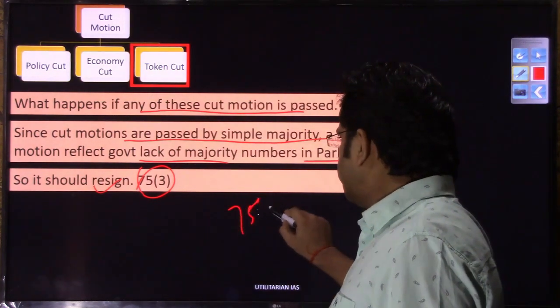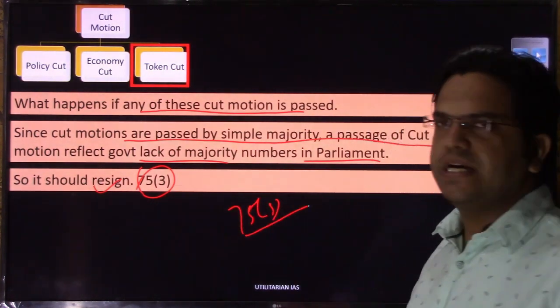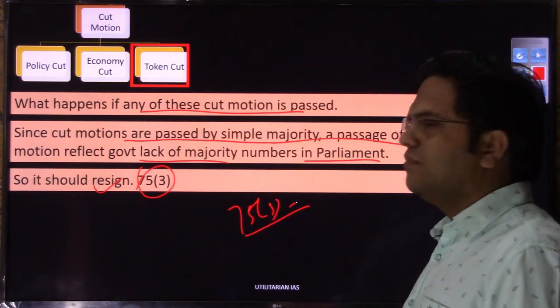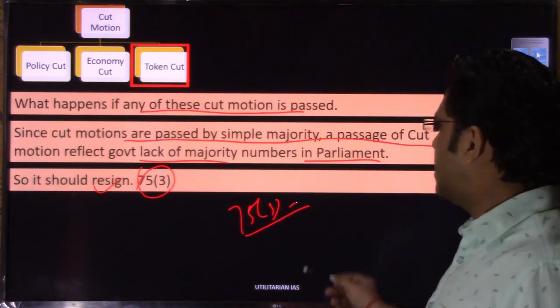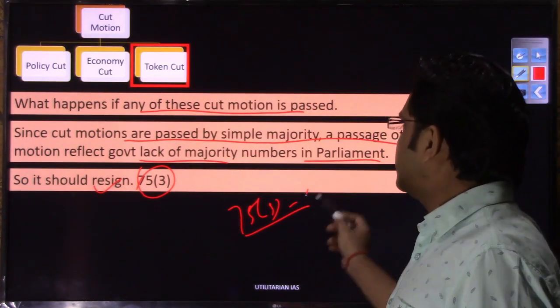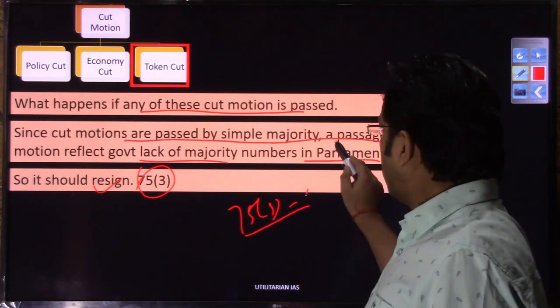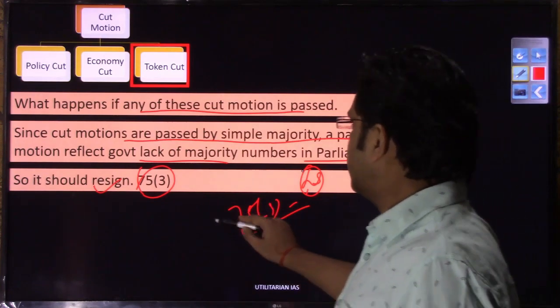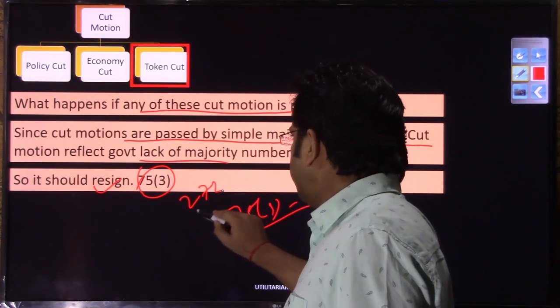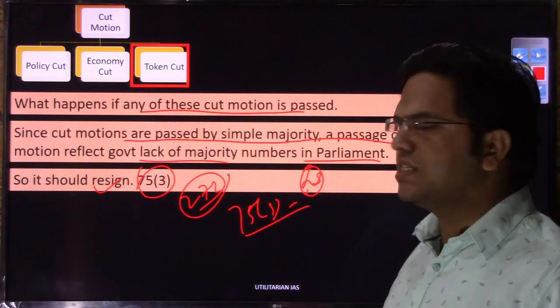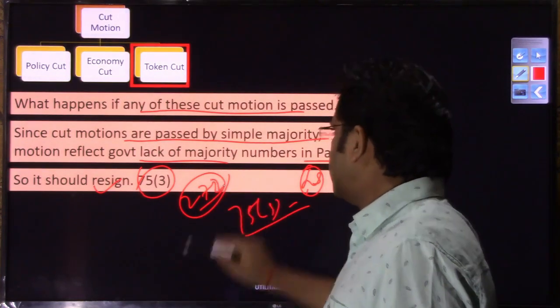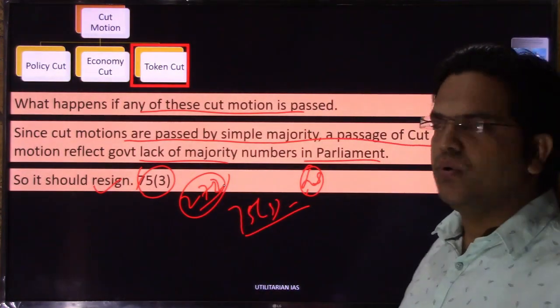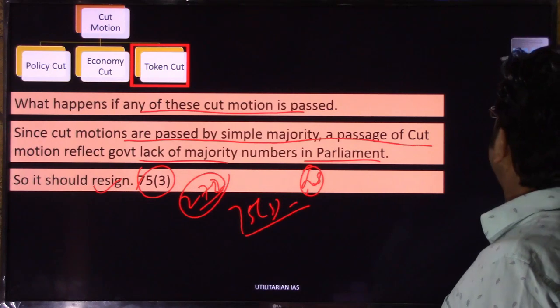What it says is that the executive, or any party, will remain part of government as long as they enjoy the confidence of the Lok Sabha. So in this case, if the opposition does have this number, that means the incumbent government, the existing government, will not have this number and they will have to go. I hope you would have understood this motion.